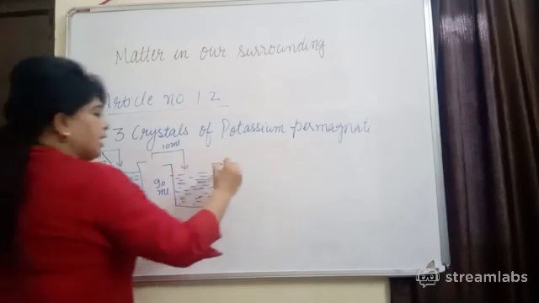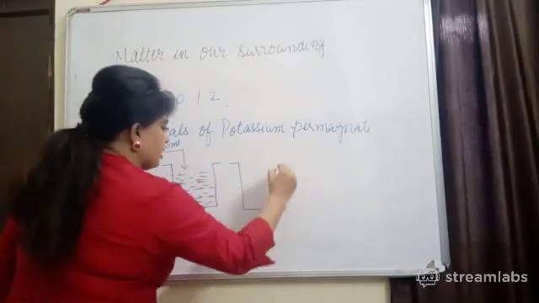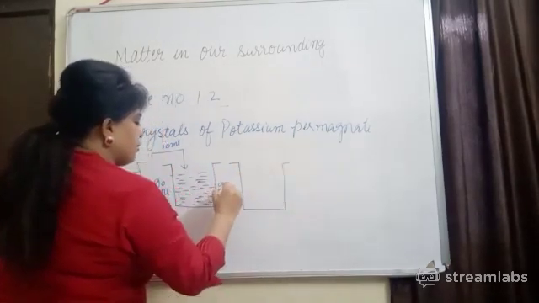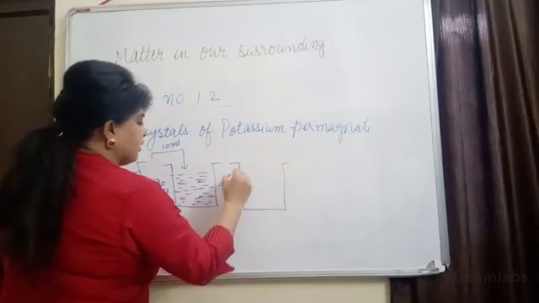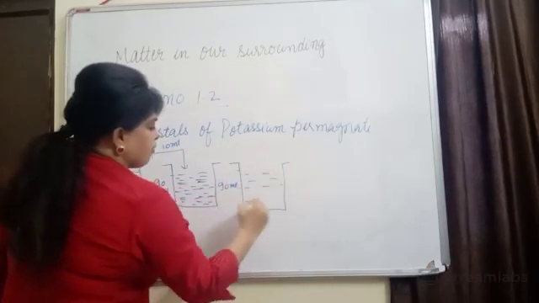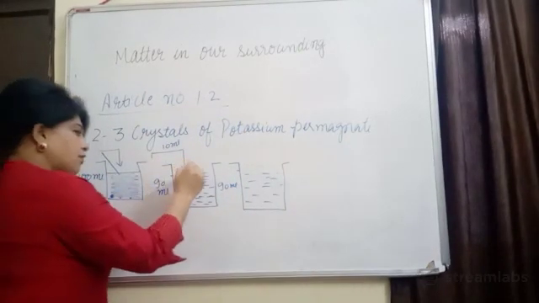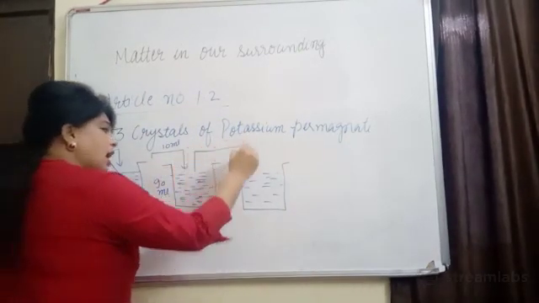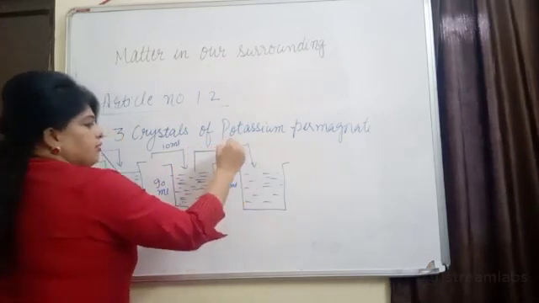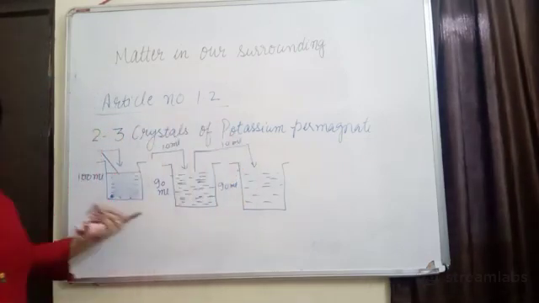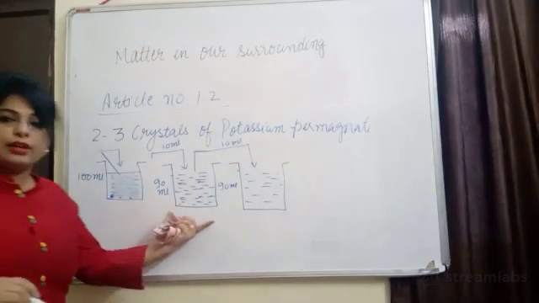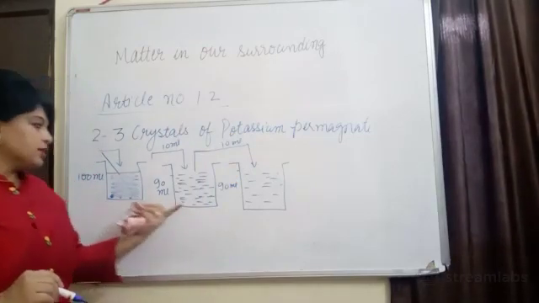Now we will take another beaker. Again we will take 90 ml of water. So what is going to happen? Again we will take 10 ml from here and add it to this. We have taken 10 ml from here and added it to 90 ml of this. What is going to happen?